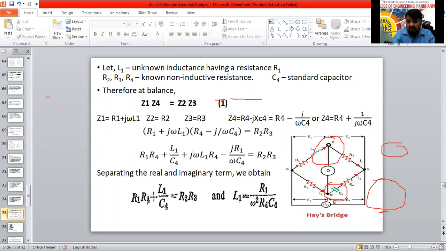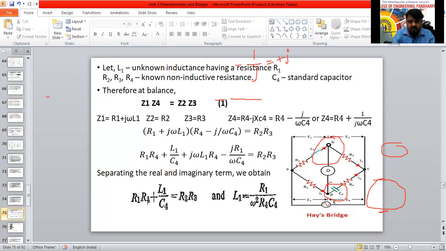Here I will keep R4 as it is, minus sign as it is, J also as it is. Now 1 by omega C4 we can write here. So 1 by J equal to minus J. Yes, 1 by J equal to minus J, or minus 1 by J equal to plus J.